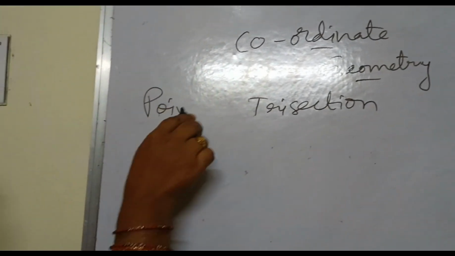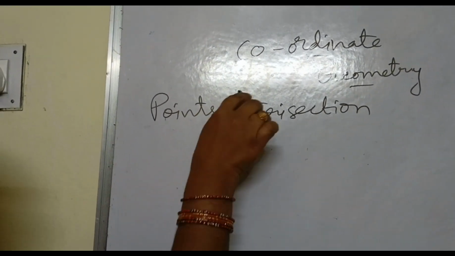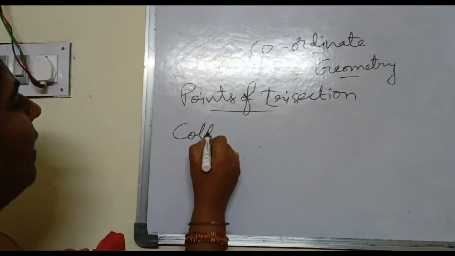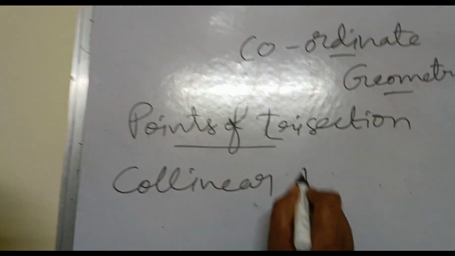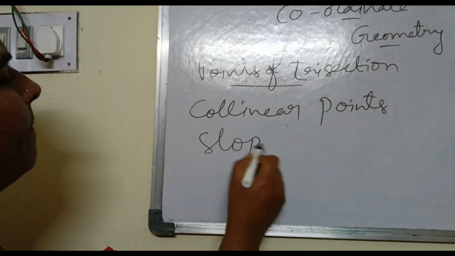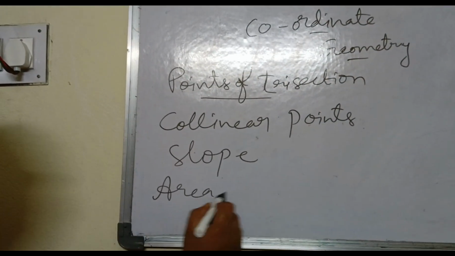Points of trisection. This is one. And collinear points and slope, area of triangle.